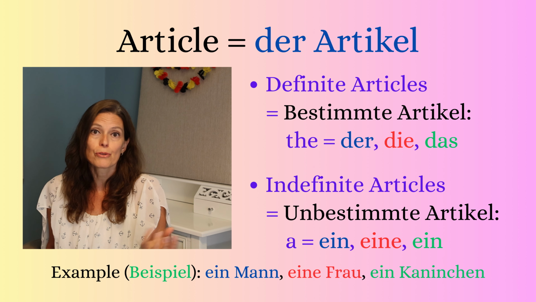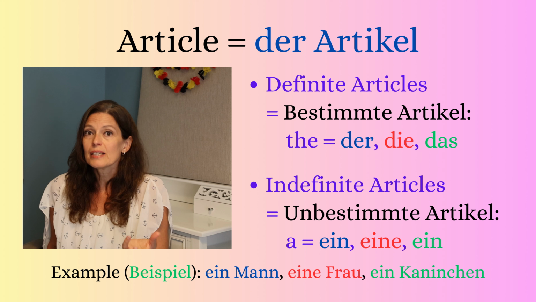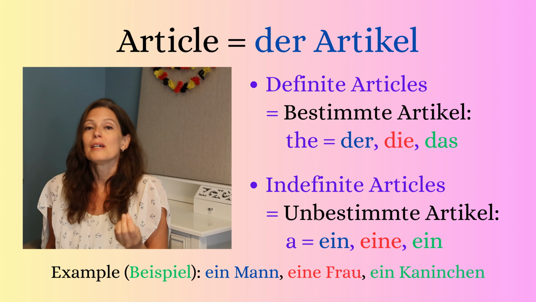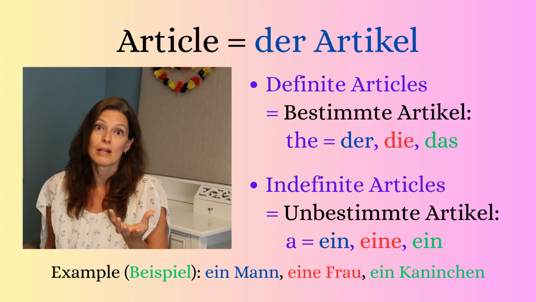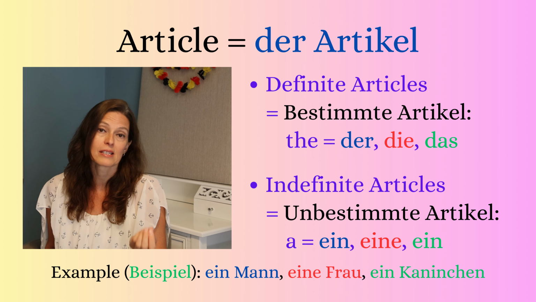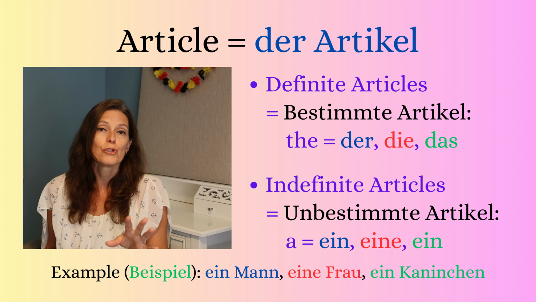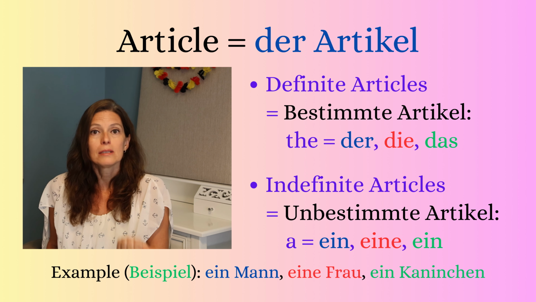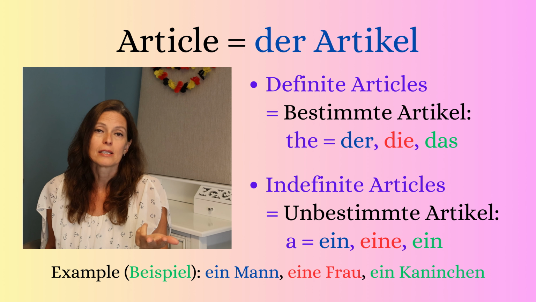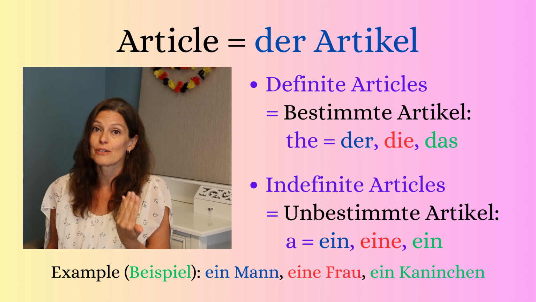And in German we have also the indefinite article, and then it's ein, eine, or einen, eines, einem. But you will learn that later. But you need to understand that we have different kinds of indefinite articles. But it also depends on the gender. So in the nominative, and that's the one you use if you're using the noun as a subject, then you would say ein Mann, eine Frau, ein Kaninchen. So here you have the same for the masculine and the neuter article. But the feminine article, we choose another one. And then all the other ones you need for the other cases.